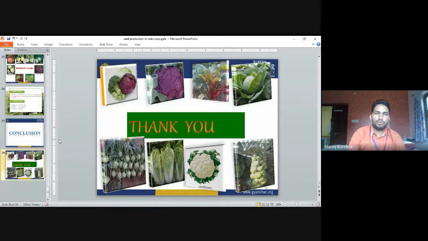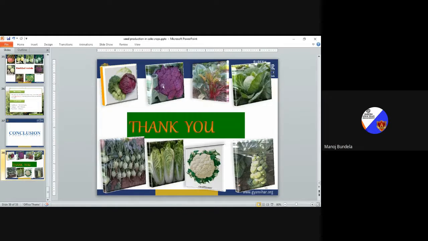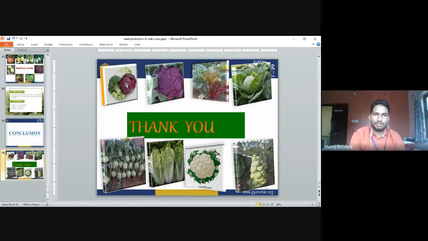These are the different cole crops. You can see the diagrams: cabbage, cauliflower, kale, Brussels sprouts, and broccoli. So these are all the different types. This is all about today's class. Thank you.